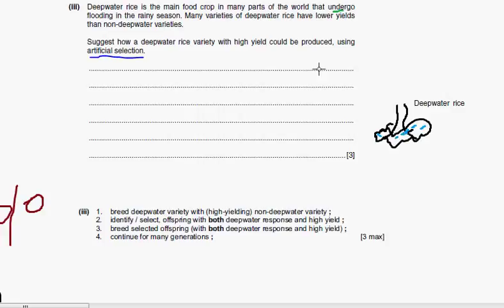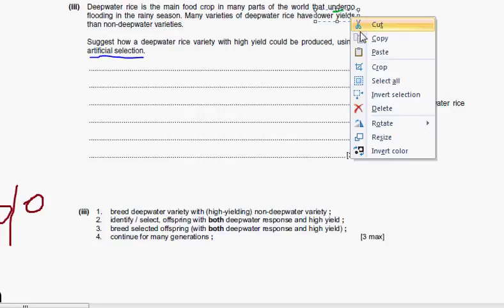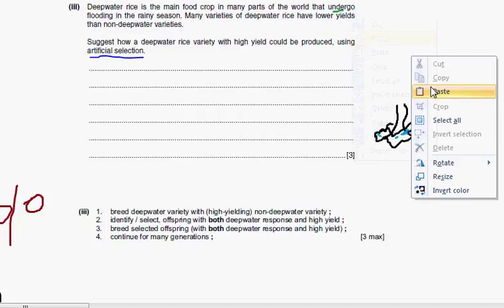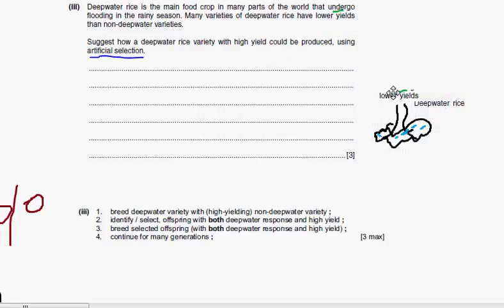And then there is another one, but this one has very low yield. But then we have another rice here, which can't take water at all.